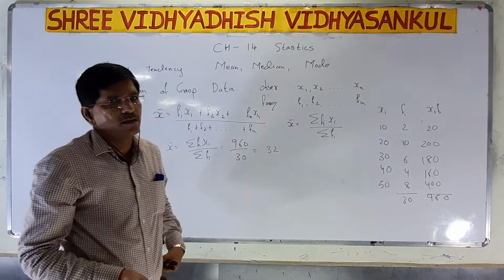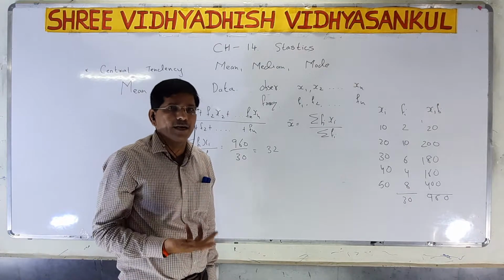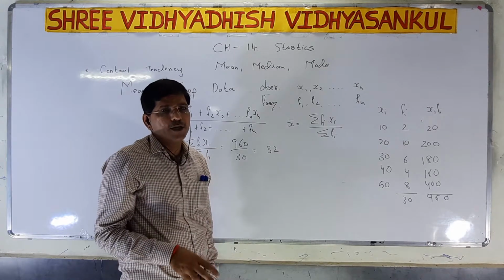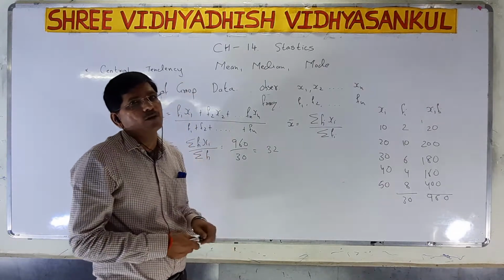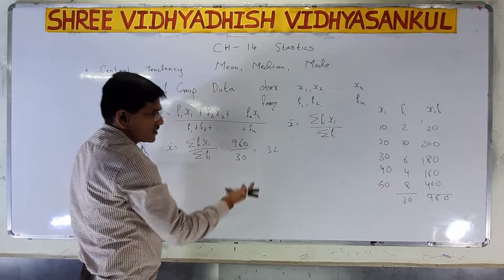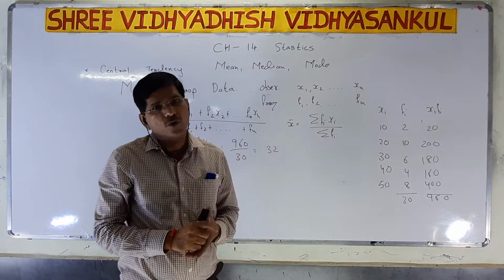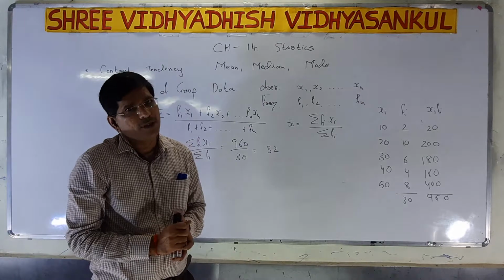In 9th standard, we find the mean of ungrouped data, not grouped data. In ungrouped data, how do we find the mean? Before we start, we have to understand the 9th standard formula for ungrouped data.